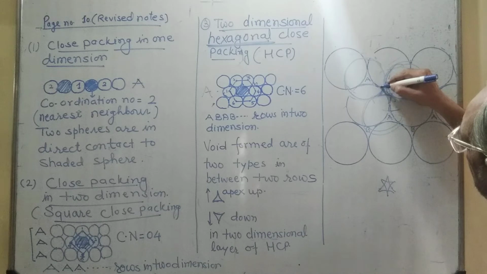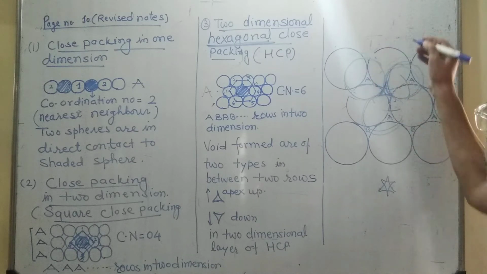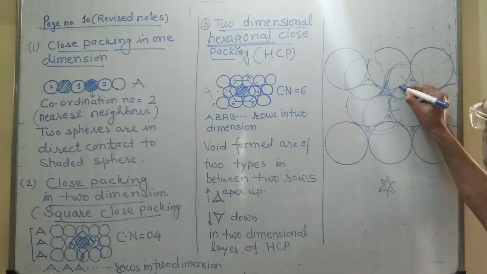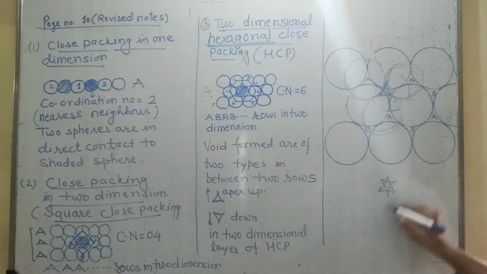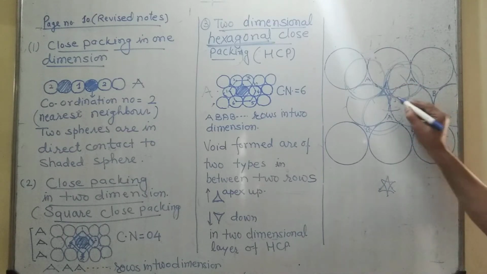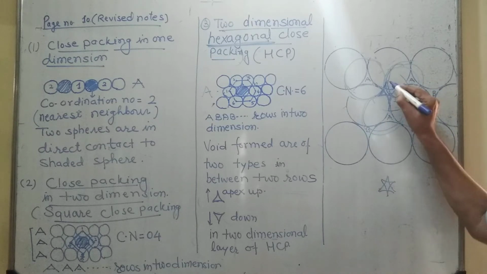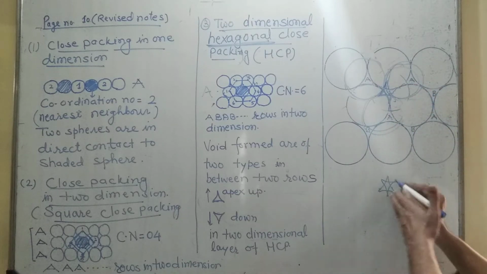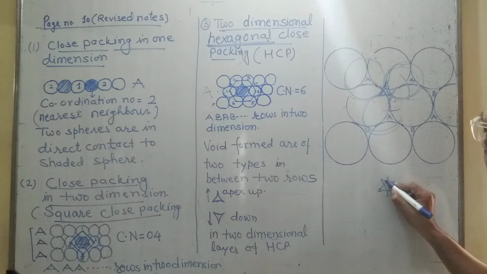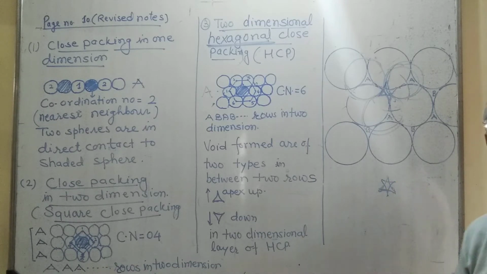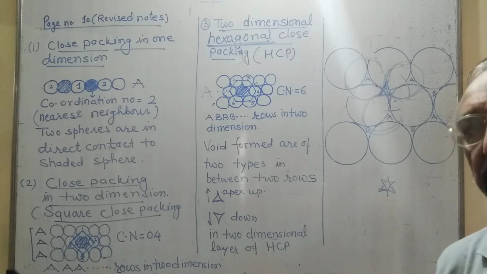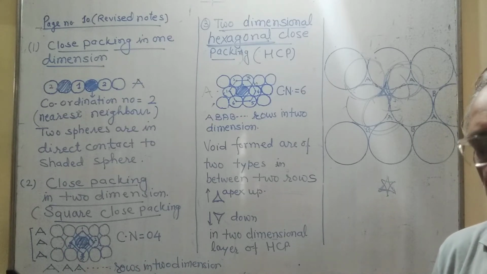Here what happens? We have selected A to put the second layer, and therefore the B void is pointing downward. And then when we put the second layer here, there will be a void overlapping there pointing upward, and it creates the octahedral void. This complete matter we will see in the second video. This is the trial one.